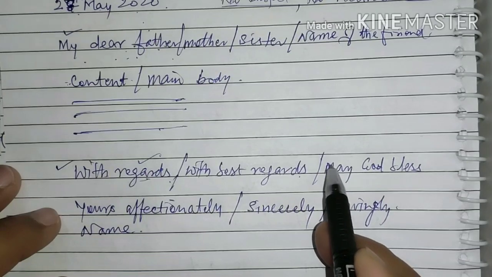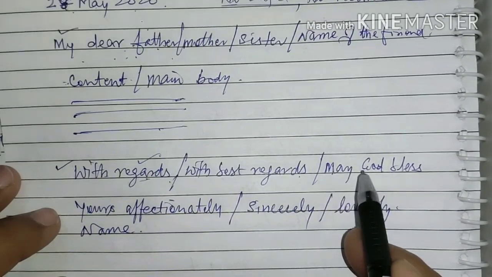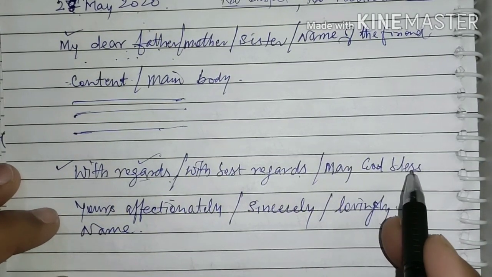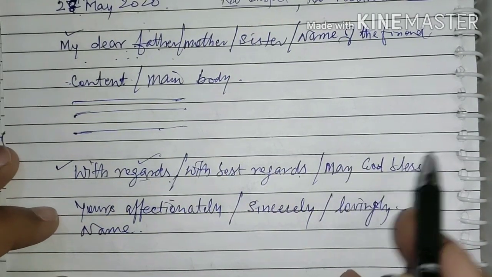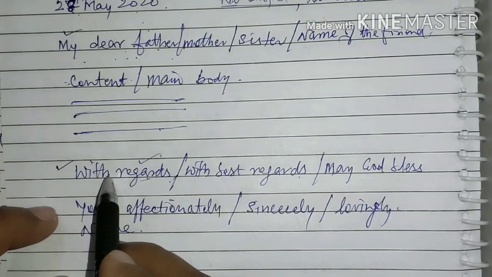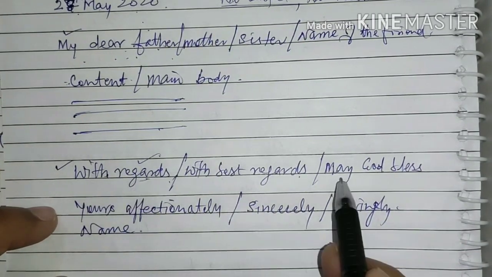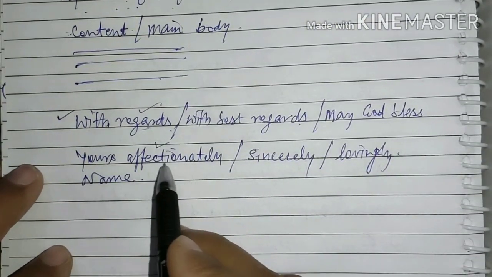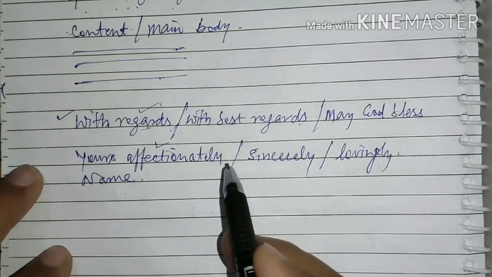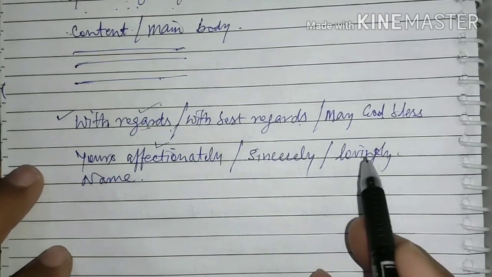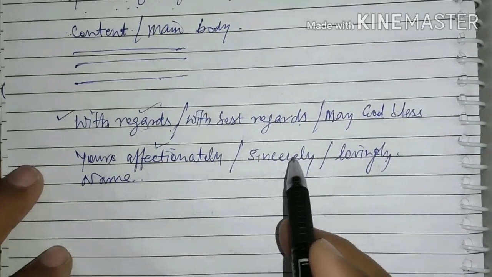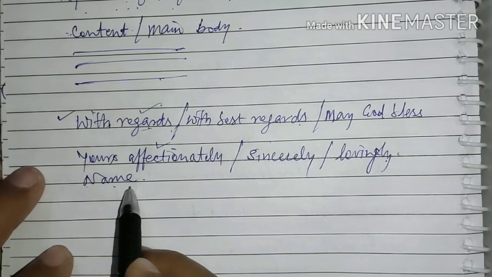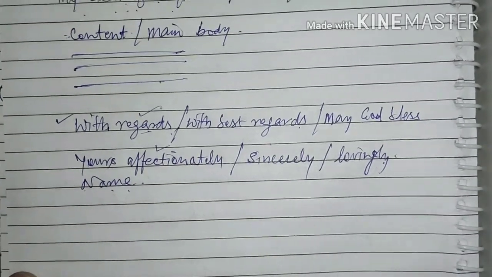Means if you are writing to your younger ones, and if you are writing as parents to your offsprings, your children, you can say may God bless, like that. And if you are writing to your elders, with regards, with best regards, like that. Yours affectionately. If you are writing as a parents, you can write to your son or daughter yours affectionately. If your son or daughter is writing to you, they can write yours lovingly. And if you are writing to your friend, then you can write yours sincerely, and at last you will put your name. That is the format of informal letters.